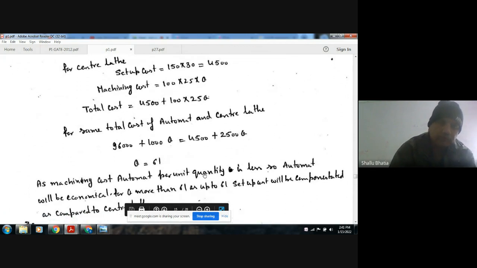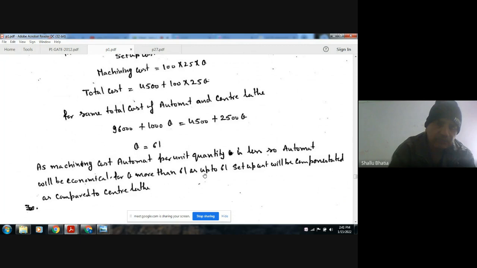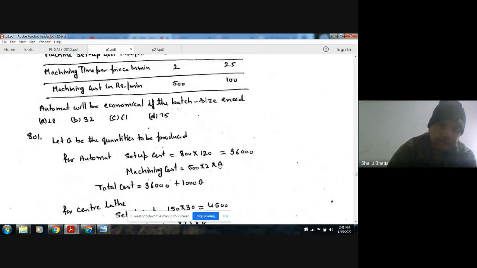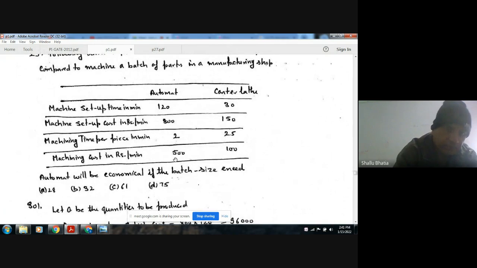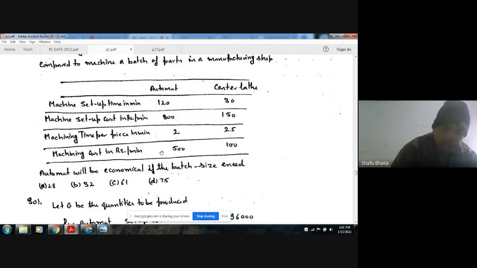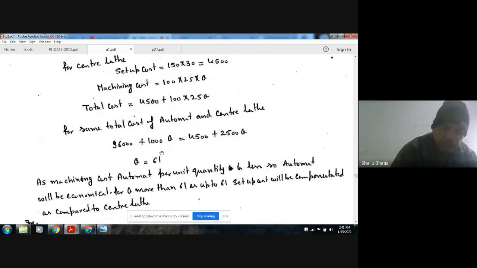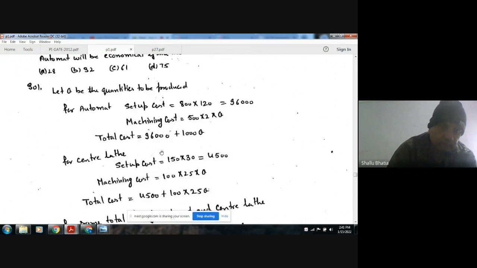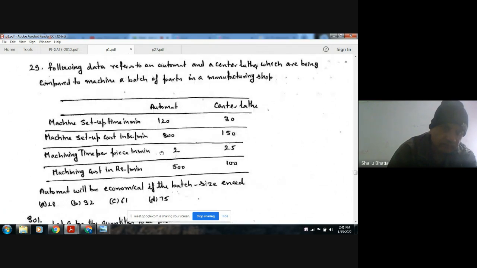So Q is 61. As the machining cost on the automate per unit quantity is less, the automate will be economical.